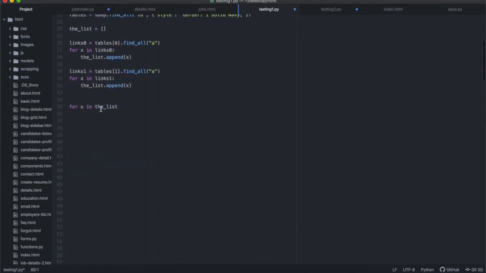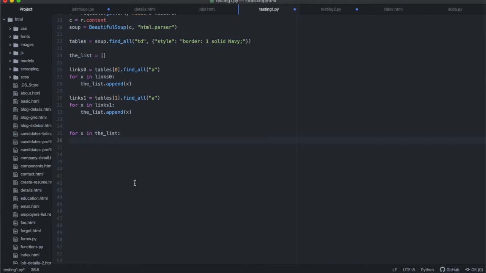For everything that's in the list over there, I'm going to create a URL, and the URL is equal to the base URL plus X.